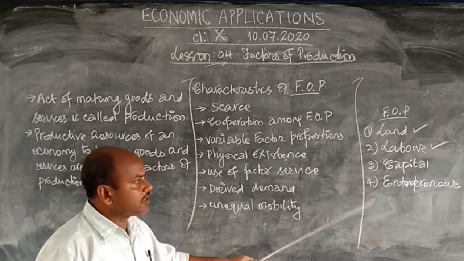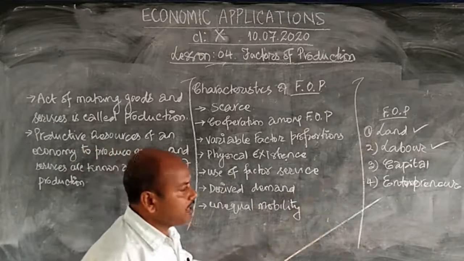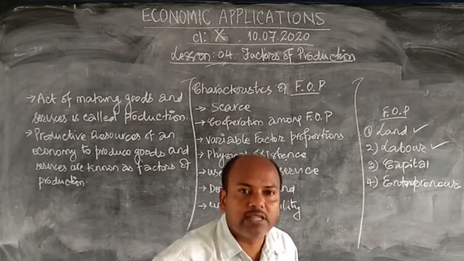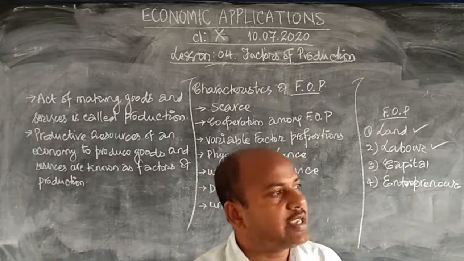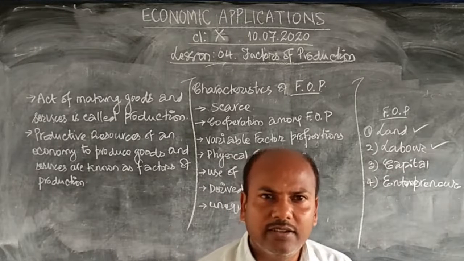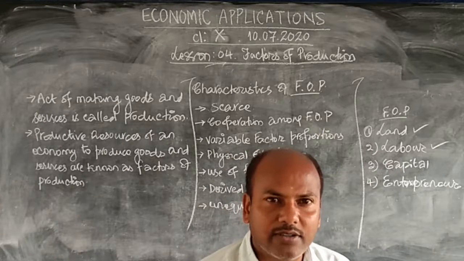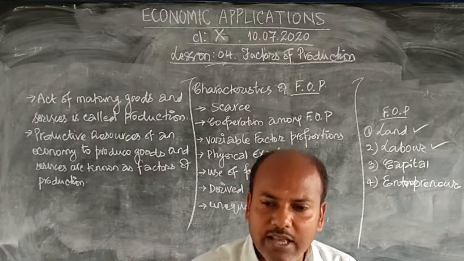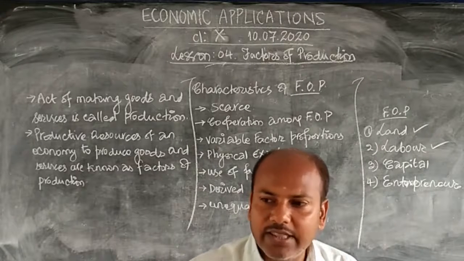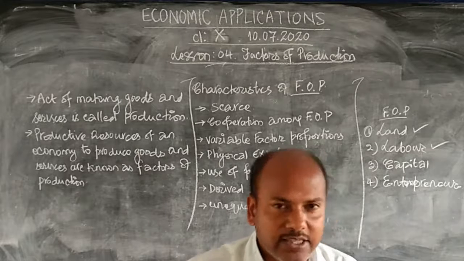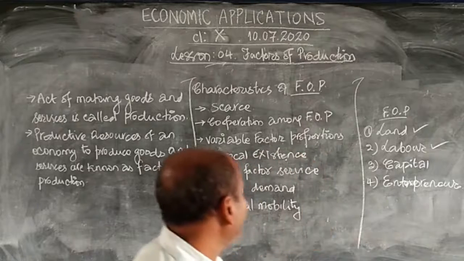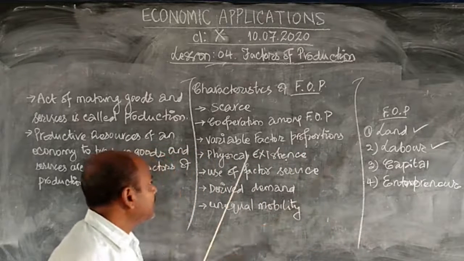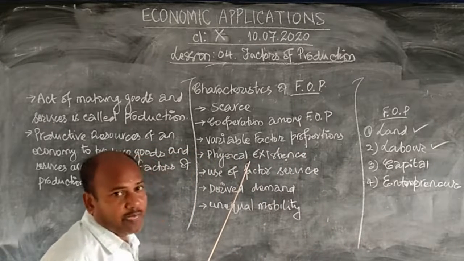All these will physically exist: land, labor, capital, entrepreneur. You would be able to see them, touch them, feel them. What about air? Air is also required in production, because air keeps the labor alive and they work. So indirectly air is also playing a role. But air is not a factor of production because it does not physically exist.